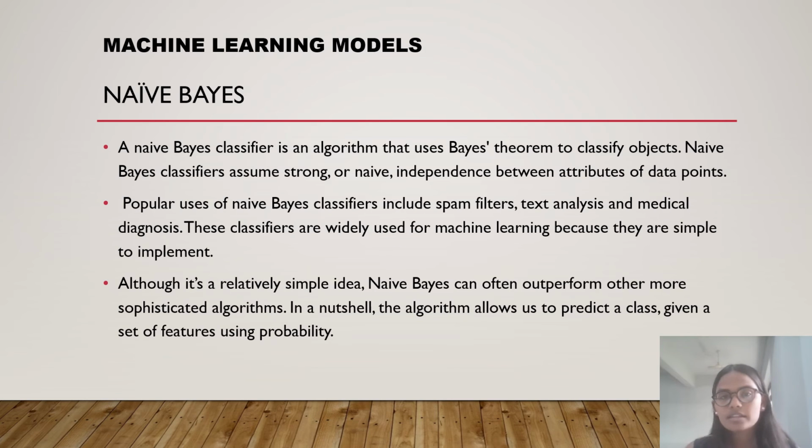The various machine learning algorithms that are used. The first one being naive Bayes. Naive Bayes is an algorithm that uses Bayes' theorem to classify objects. Naive Bayes classifiers assume strong or naive independence between attributes of the data points. The popular uses of this algorithm include spam filters, text analysis, and medical diagnosis. These classifiers are widely used for machine learning because they are simple to implement. Although it's a relatively simple idea, naive Bayes can often outperform other more sophisticated algorithms. In a nutshell, the algorithm allows us to predict a class given a set of features using probability.